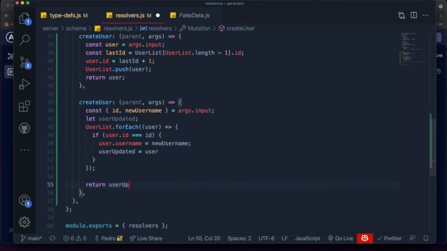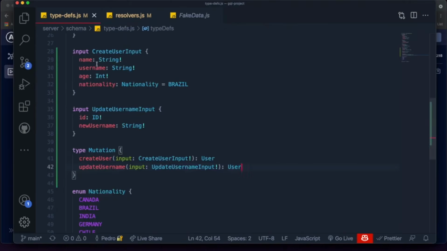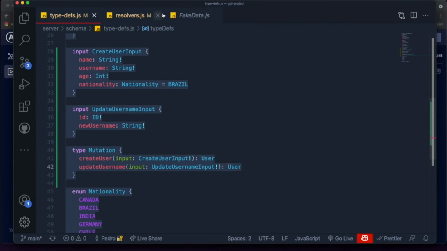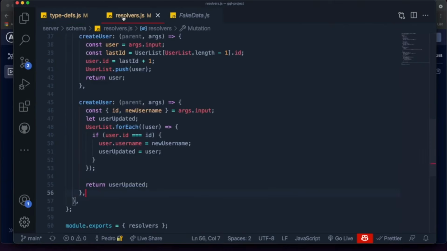Now, there's no guarantee that we're going to pass in from the front end an ID that actually exists in our table or in our data. So this over here can be null, which makes sense because we just made our return type not required, which means that we don't really need to send something back, as long as this allows us to handle errors more easily. So let's test to see if this is working.